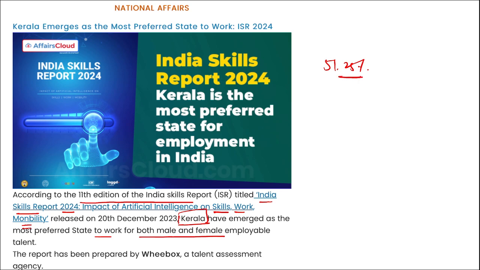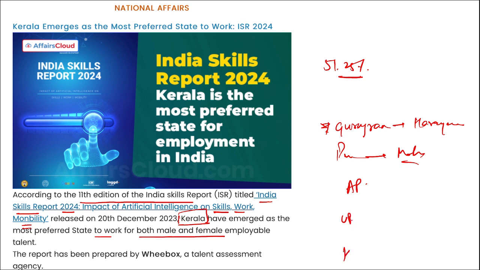And in terms of large talent availability, states with the highest concentration of highly employable youth are in Gurugram, Haryana. If we talk about state, it is Haryana. Then Pune, Maharashtra, Andhra Pradesh, UP Noida, Kerala and Telangana, right? Telangana has the highest concentration of the employable talent with the age group of 18 to 21 with 85.45%, followed by Kerala that is at 74.93%.